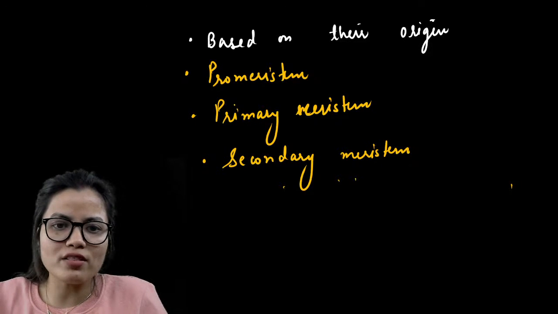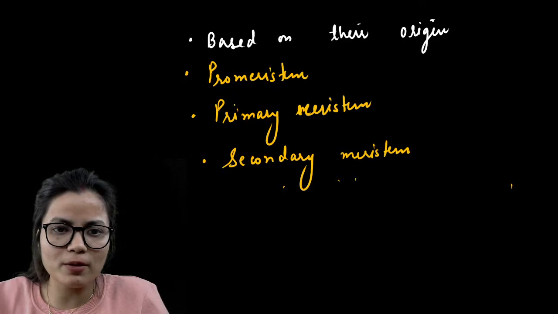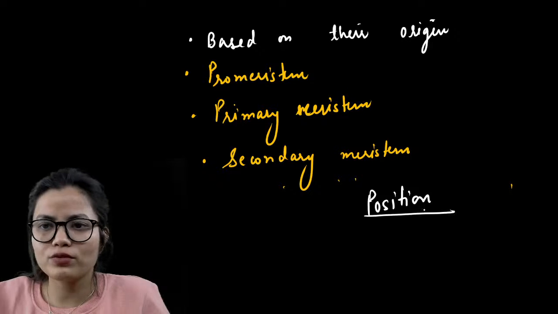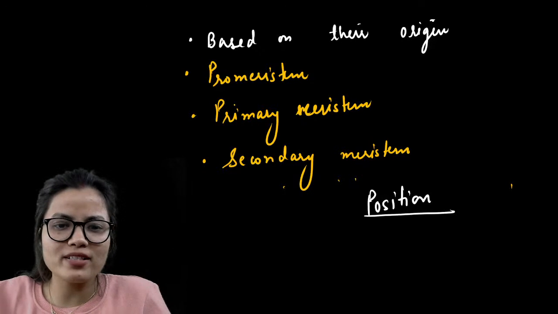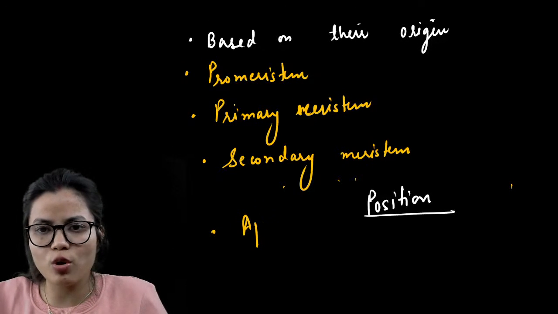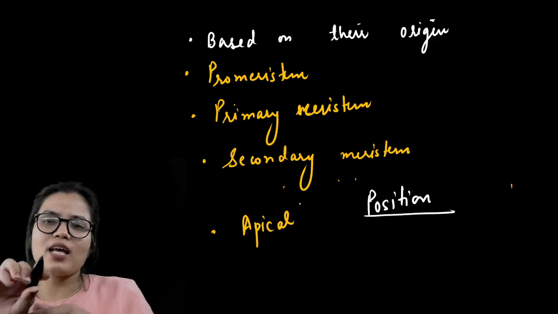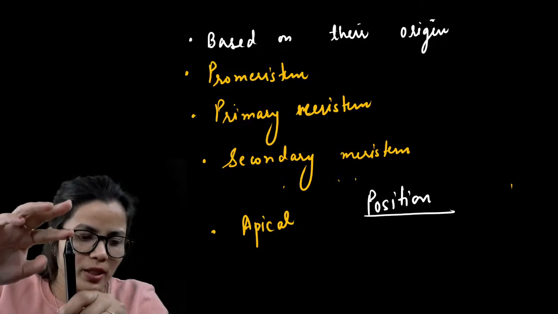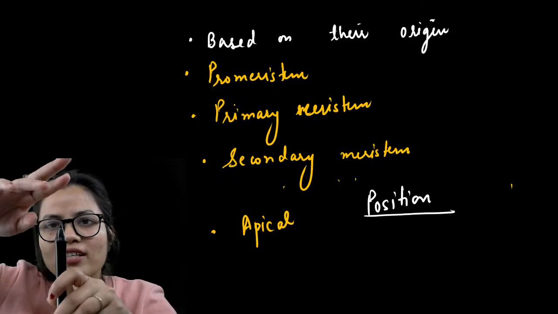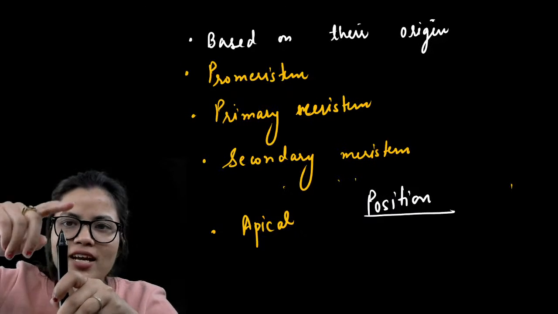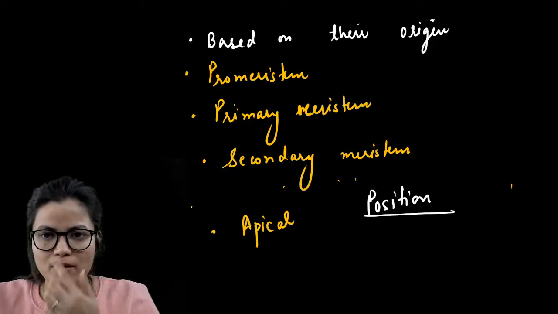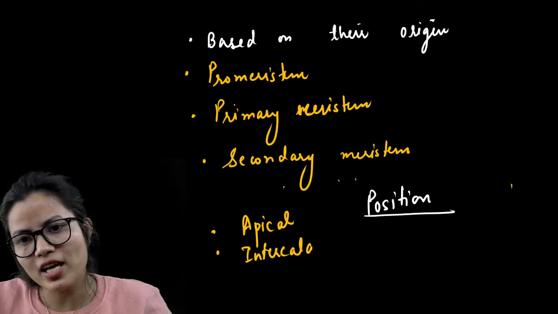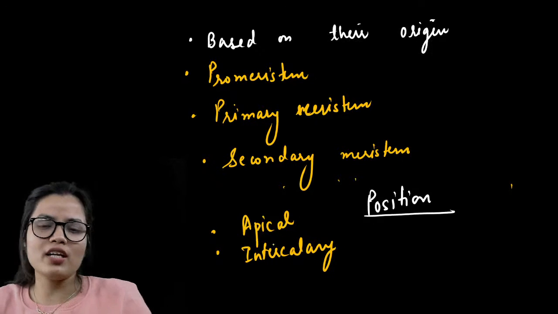Now, based on their position, the meristematic tissue is again of three types. The one which is present at the tip of the root and shoot is called apical meristem. For example, this is the shoot tip, apical meristem. Apical meristem will divide and accumulate cells. Now this is intercalary meristem. Intercalary meristem arises from the apical meristem only. They are present at the nodes and internodes.